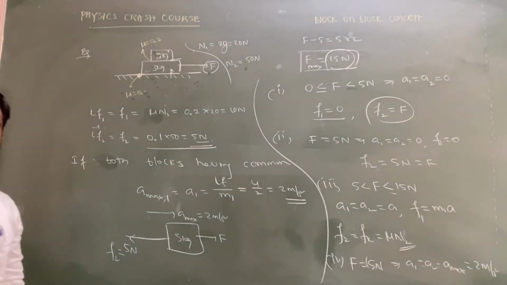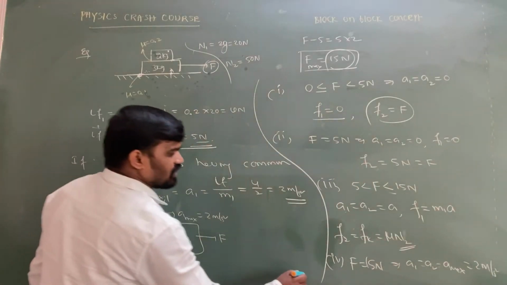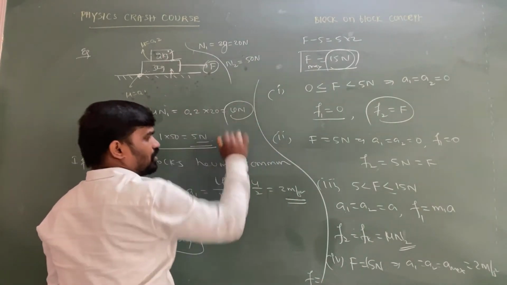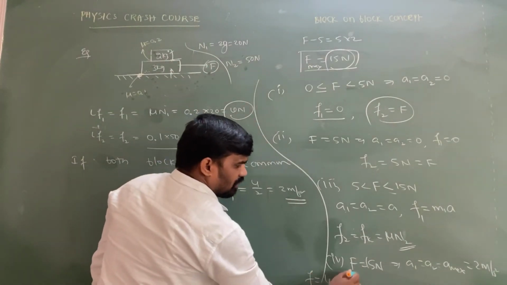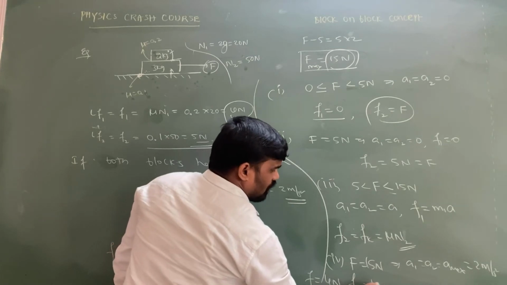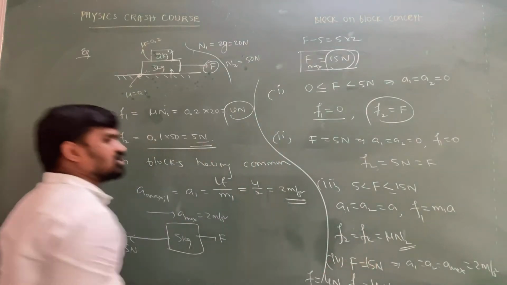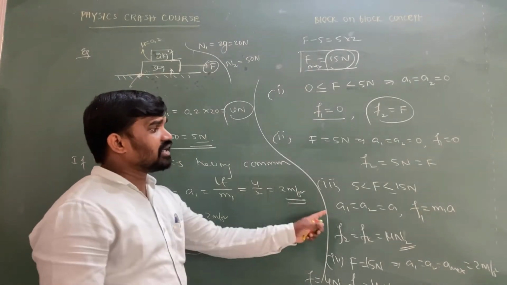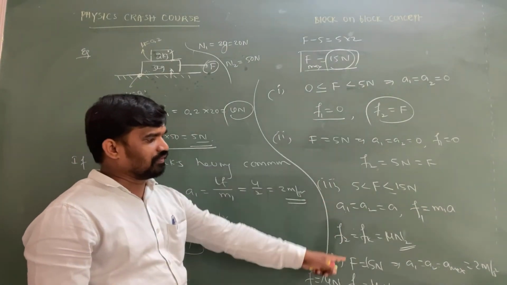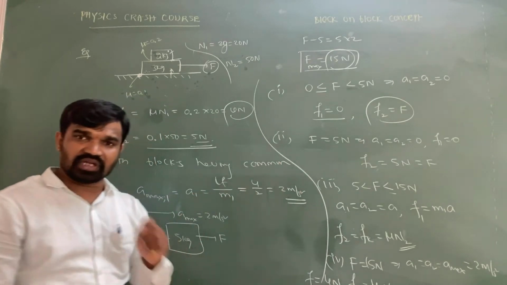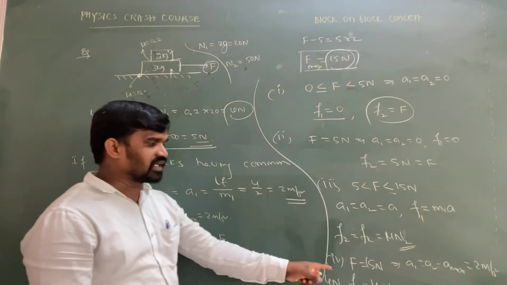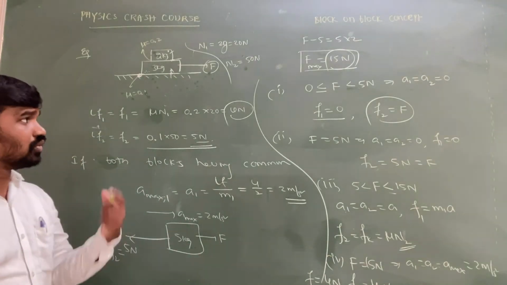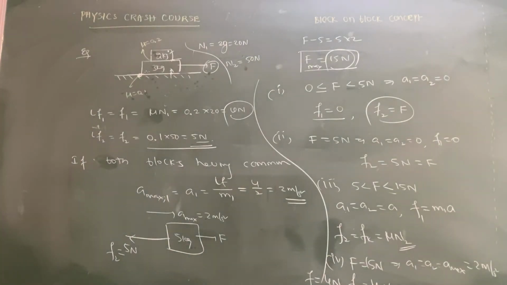Both are getting maximum acceleration, and the static friction acting upon the first block, the 2 kg block, is equal to 4 Newton itself. 4 Newton. On the lower block it is equal to mu k into N, sir. This is the kinetic friction. And another important point: until the applied force equals 15 Newton, both the systems are having common acceleration, but if it exceeds 15 Newton, both are getting different acceleration. Both the blocks are getting different acceleration.